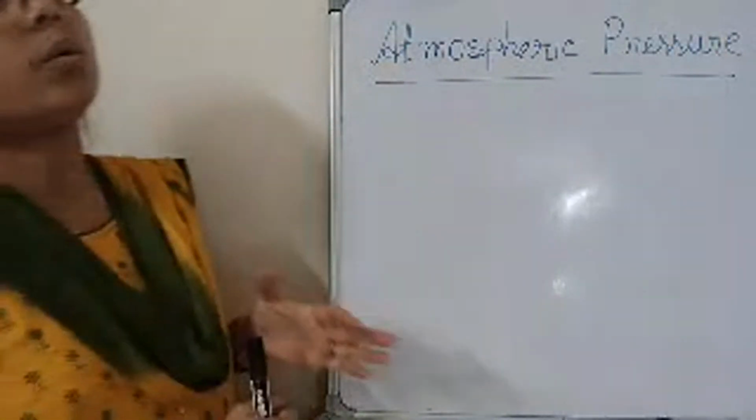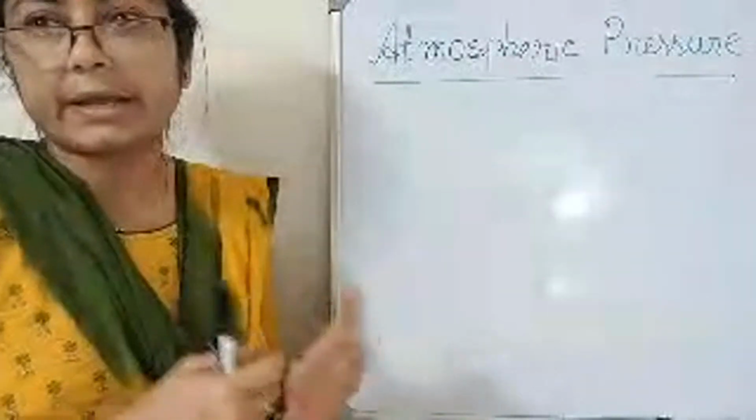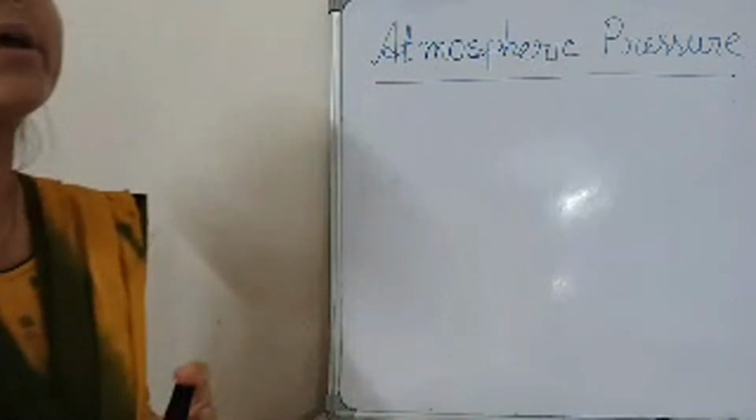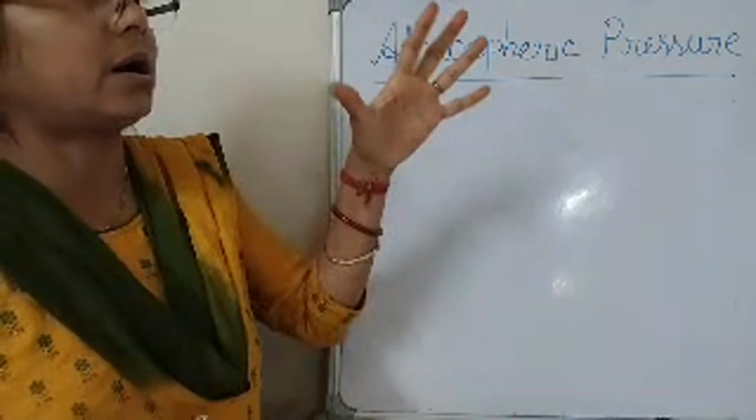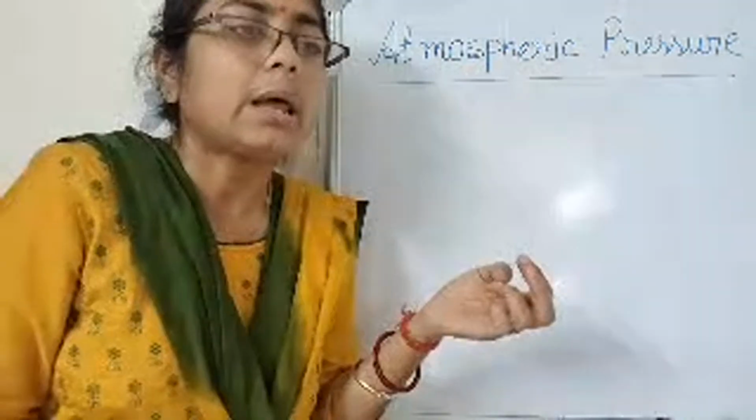Then one of the positive sides of air pressure. What is the positive side of air pressure? We can see a lizard can easily walk on the wall, but we can't. Why does it happen?